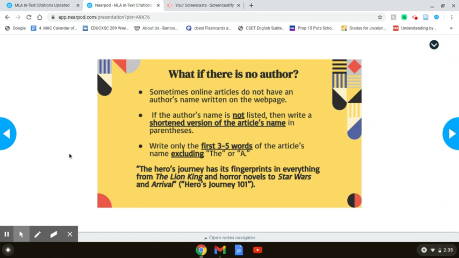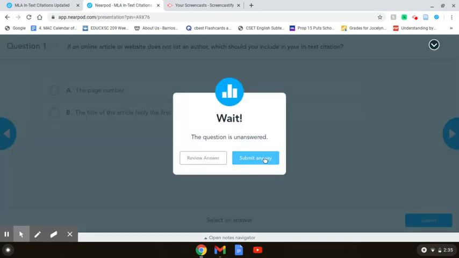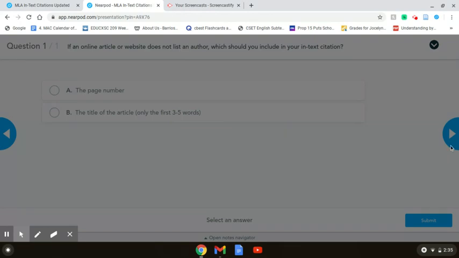What if there's no author? Sometimes an online article won't have the author's name written on the web page, so you will use a shortened version of the article's name, only using the first 3 to 5 words, excluding words like "the" or "a." And we see an example below, just 3 words letting us know what the article is called. So then you'll have another quick quiz question. If an article or a website does not list an author, which should you include in your in-text citation? And then you will finish that up and move on to the next slide.